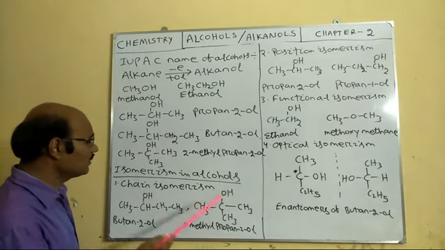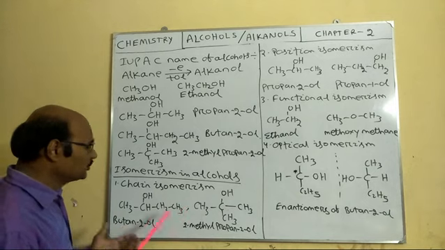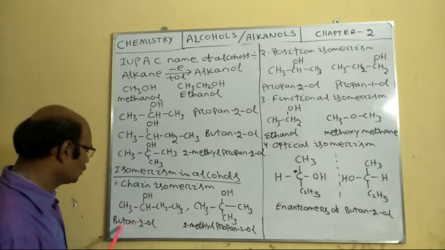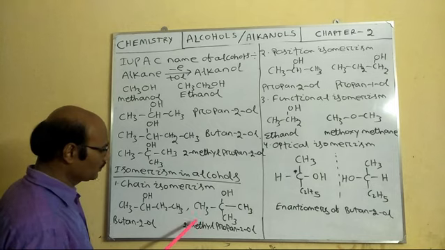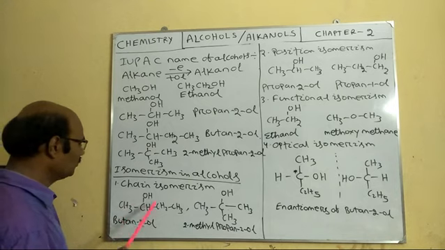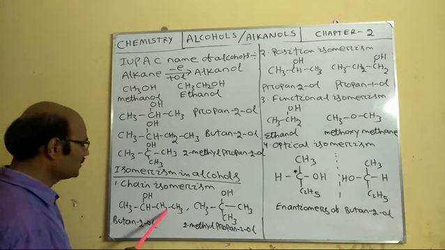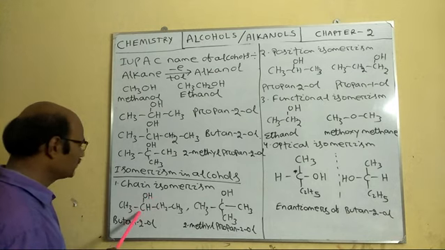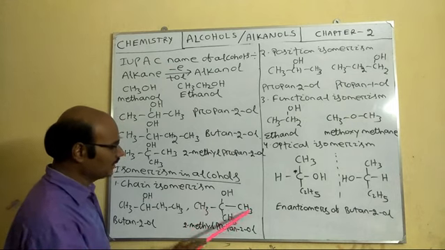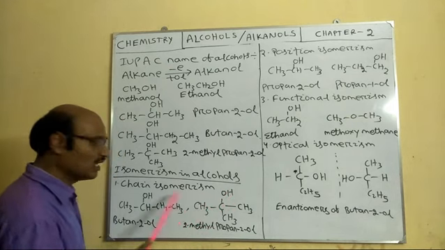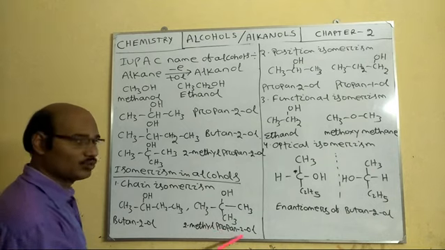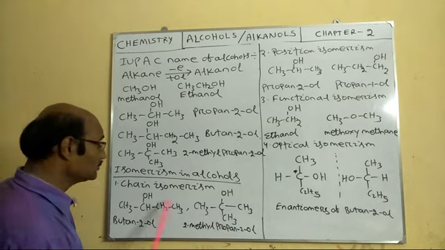We will see chain isomerism first. What is it? Different nature of carbon chain. You see CH3, CHOH, CH2, CH3, butan-2-ol. And this is what? 2-methylpropan-2-ol. This is C4H10O. This also is C4H10O. Same formula, 2 different compounds: butan-2-ol and 2-methylpropan-2-ol. And remember, the properties of these two compounds are different.